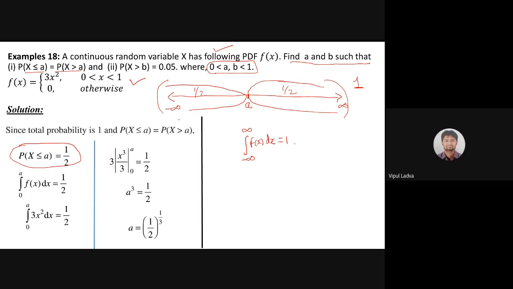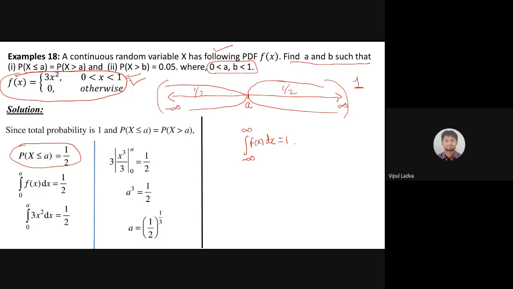Now, right now my probability density function is defined in this way: f of x equals 3x square if the range is between 0 to 1, and for all the rest of the cases, f of x will act as 0. This is my f of x provided. Now we are not worried about this yet.